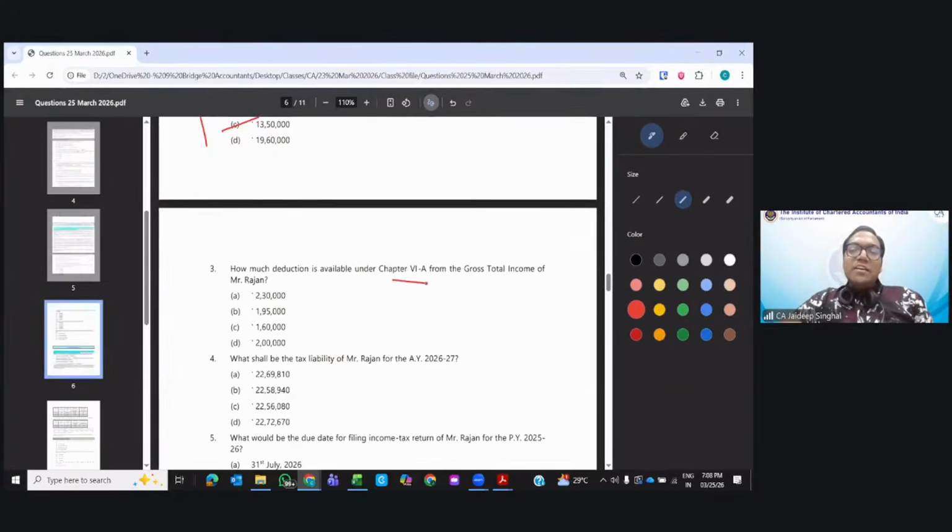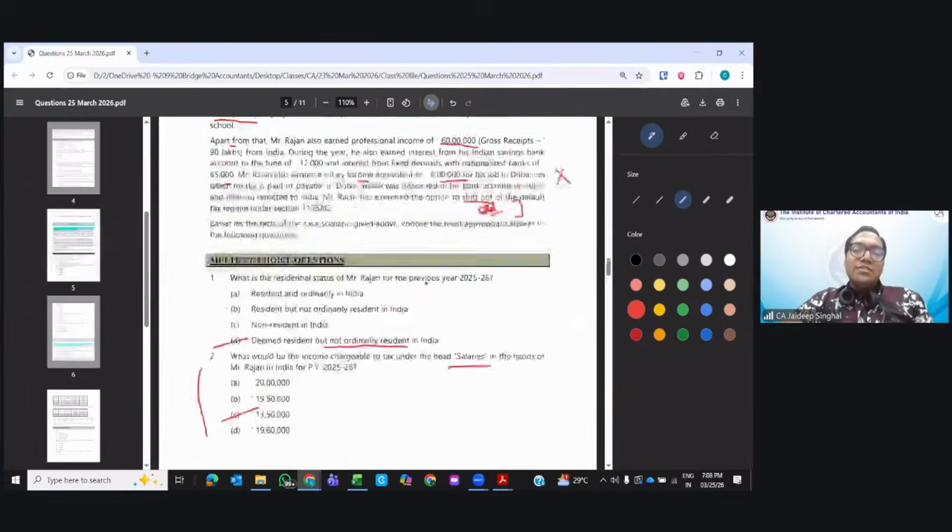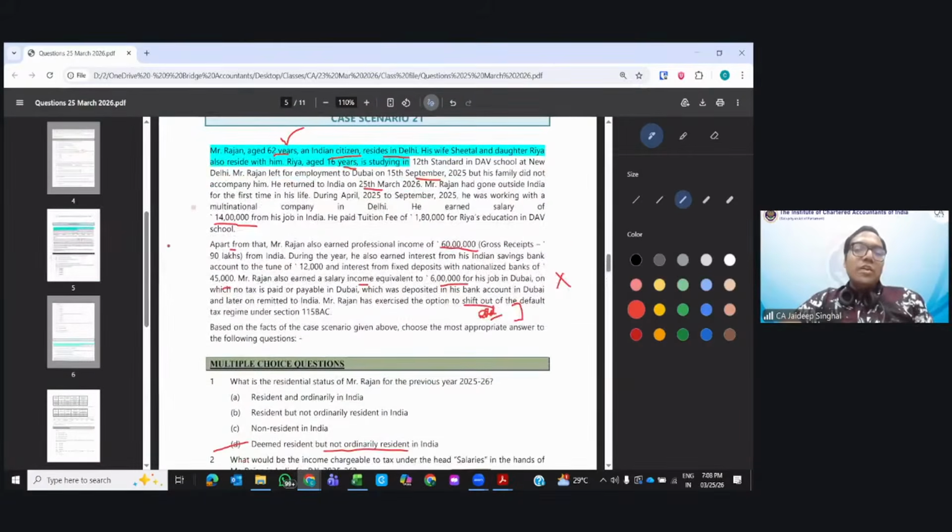Next, Chapter 6A deduction. First of all, he will get 80TTB. We discussed 80TTB. How much 80TTB will he get? He will get 80TTB of 50,000. 50,000 plus anything else he will get?